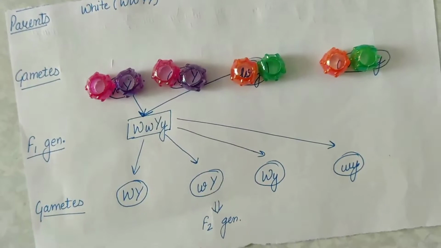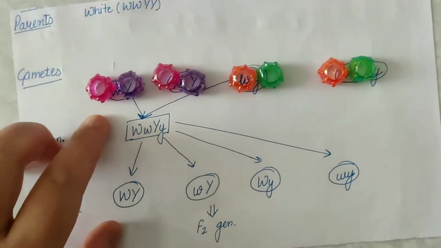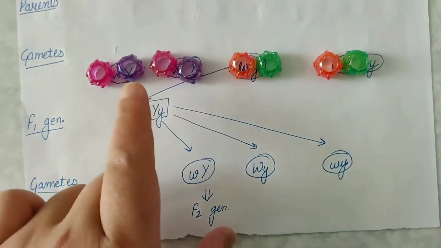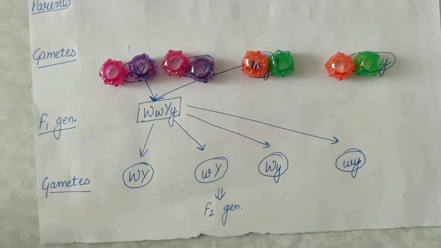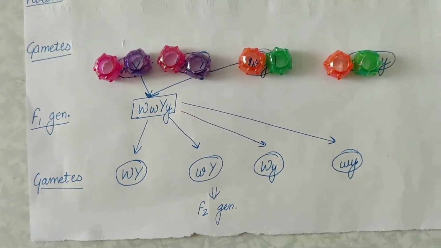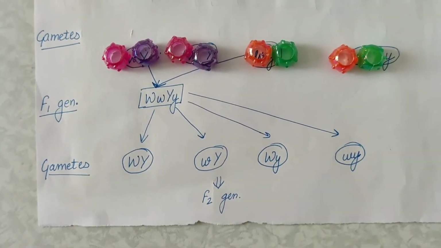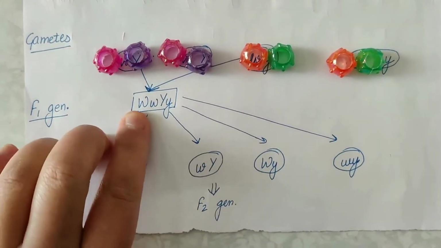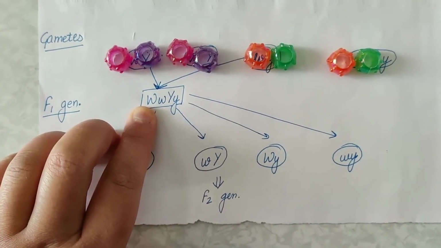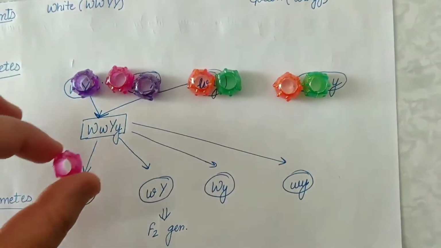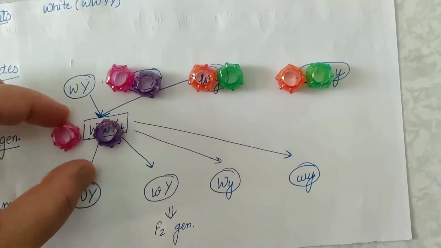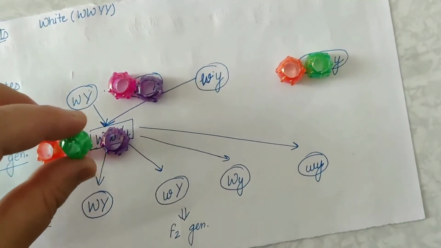Whichever gamete fuses, the genotype as well as the phenotype in the F1 generation will remain the same. That is, the F1 generation will have white individuals because of the presence of the dominant allele, that is the epistatic gene.